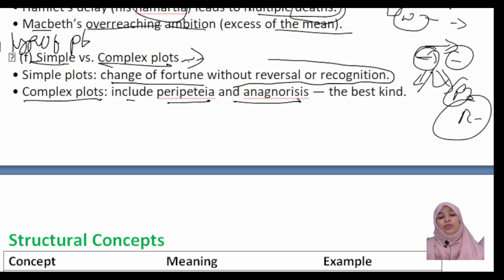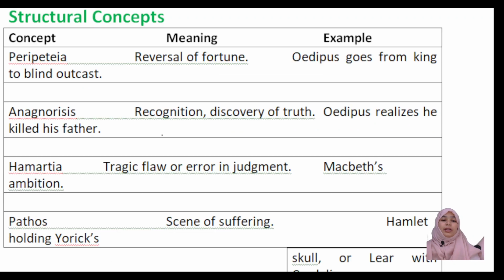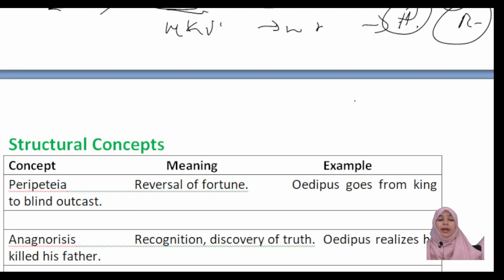Change of fortune, like meeting the three witches, turns into the tragic flaw. The complex plot means peripetia: unknowingly killing his father and marrying his mother, and finally realizing that he has made a mistake. That is peripetia and anagnorisis. This is about unity of action and tragic flaw, hamartia.